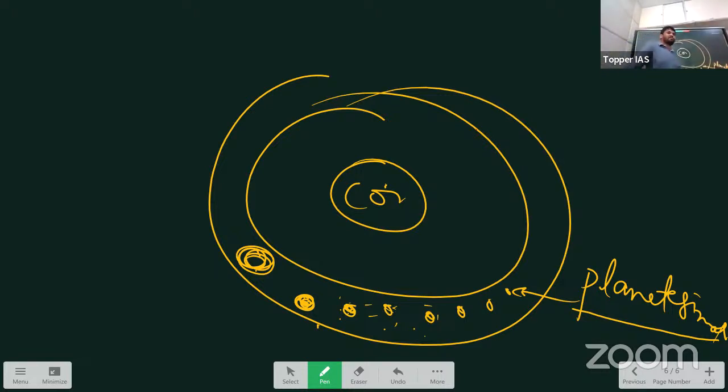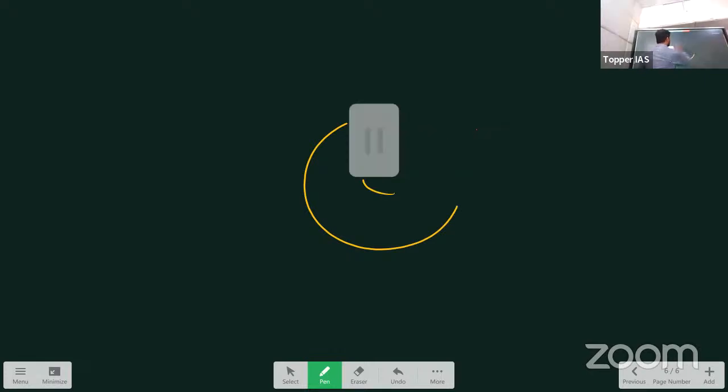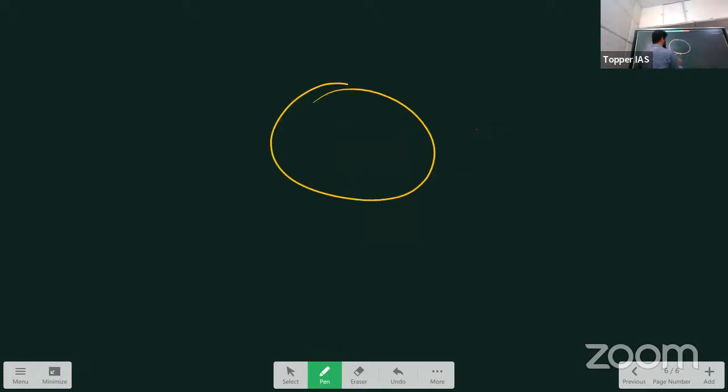Next, regarding the formation of the Moon, there are two theories to explain it. One theory was given by George Darwin. George Darwin. Charles Darwin is different, right? He said that initially Earth was dumbbell shaped. This was the Earth and this was the Moon, and this body together was rotating at high speed. With that high speed rotation, the Moon separated from the Earth. So this was given by Darwin.